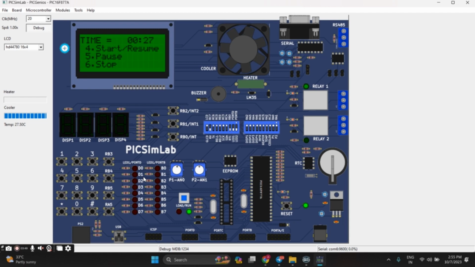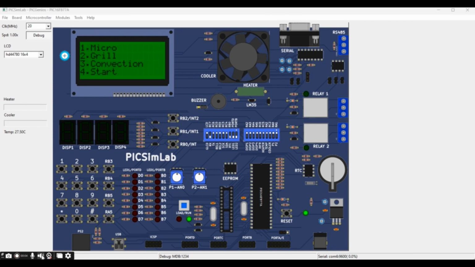Now let us start by pressing 4. This will start. The time is 30 seconds. It is preloaded. Now we'll pause this by pressing 5. We have paused the code. By pressing 4, we can resume this. See, it is now resumed. Two, one. This is the working condition of the project.